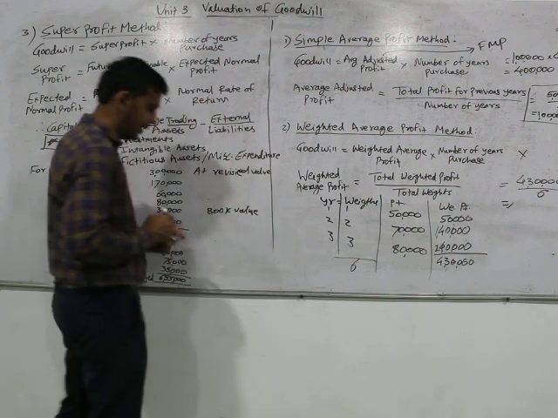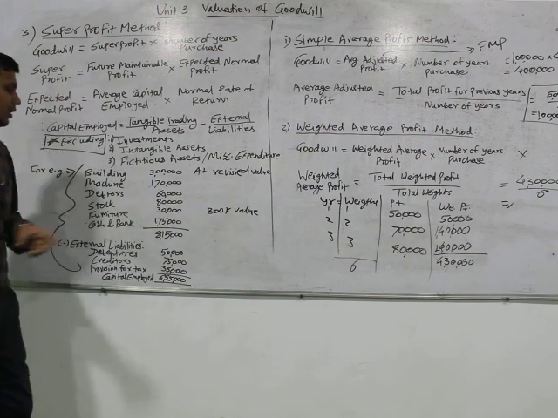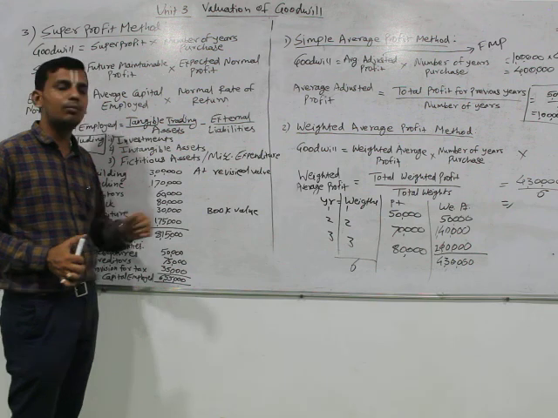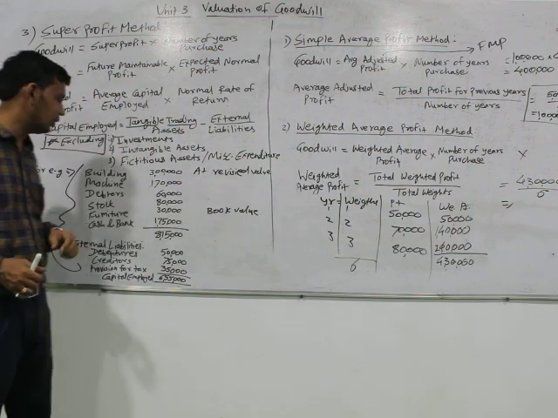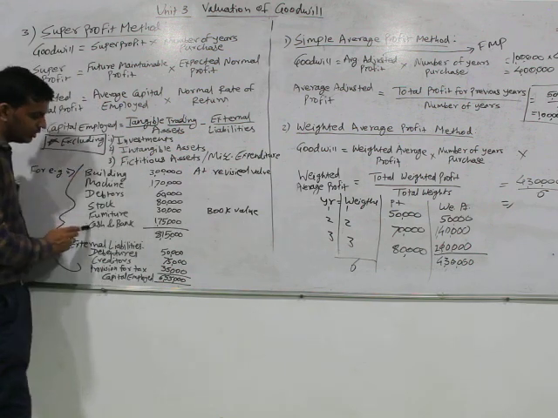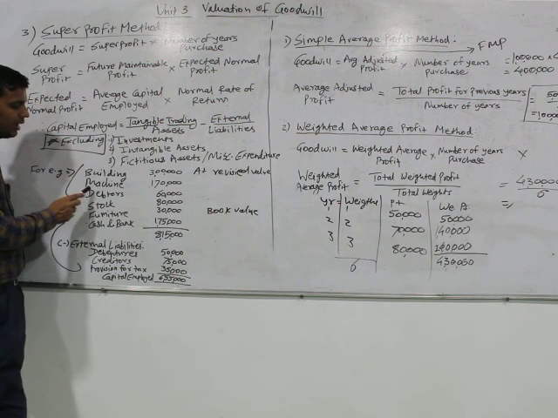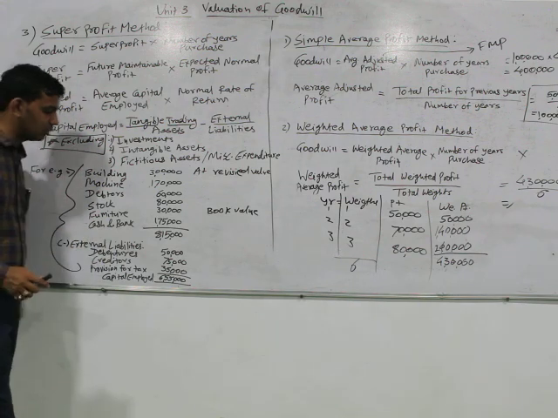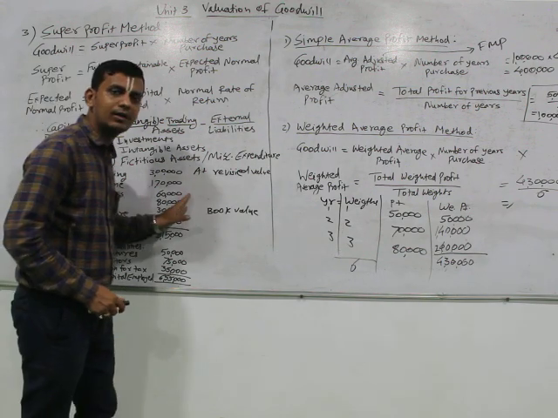If any asset doesn't have a revised value provided, then at that point of time we have to take book value, otherwise we will take revised value. All these are tangible assets: building we can see and touch, machinery, data, stock, furniture and cash.